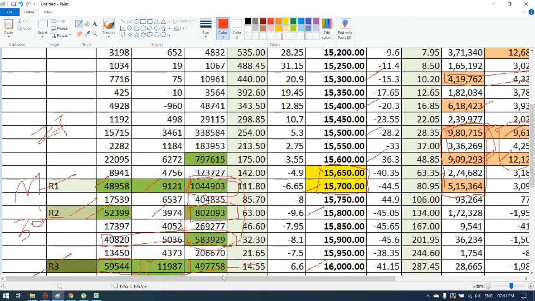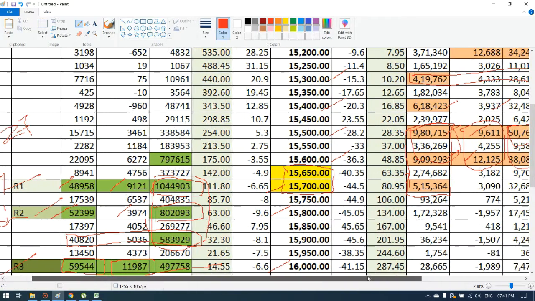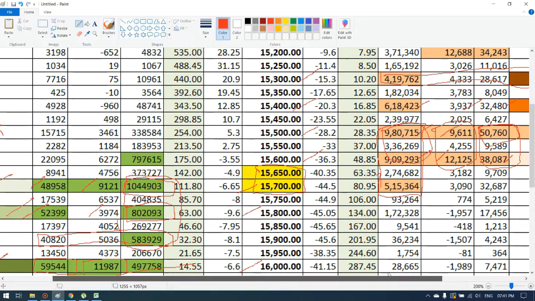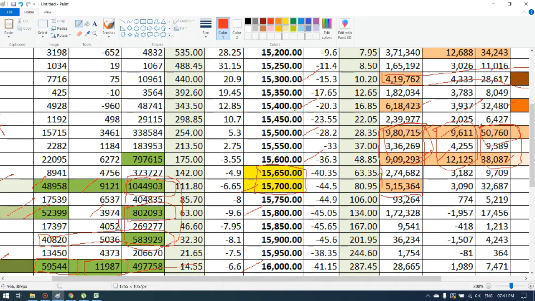But the point to remember is that you don't see that much open interest. You have more change in open interest, almost 25, while here it is only 18. Open interest is almost 1 lakh for these 3 strike prices alone, and here also almost 90,000.